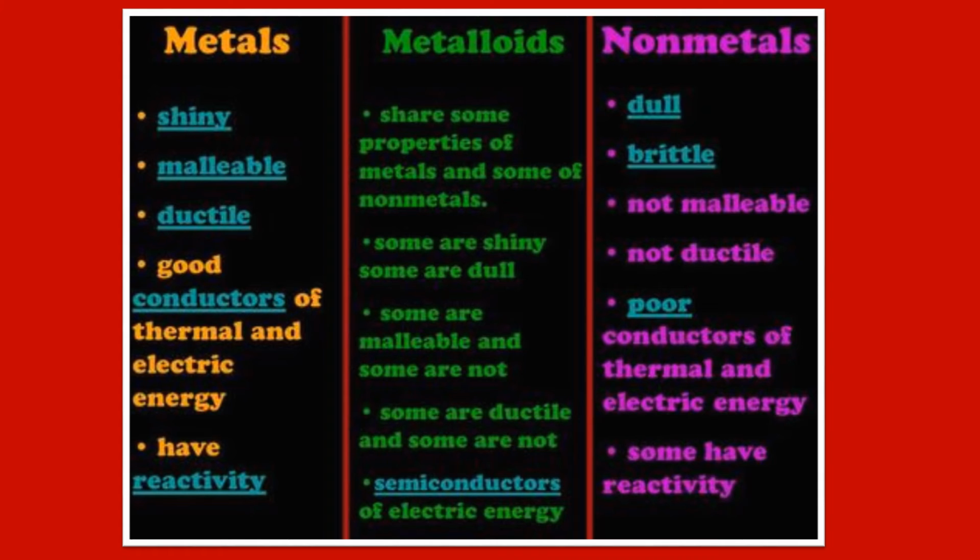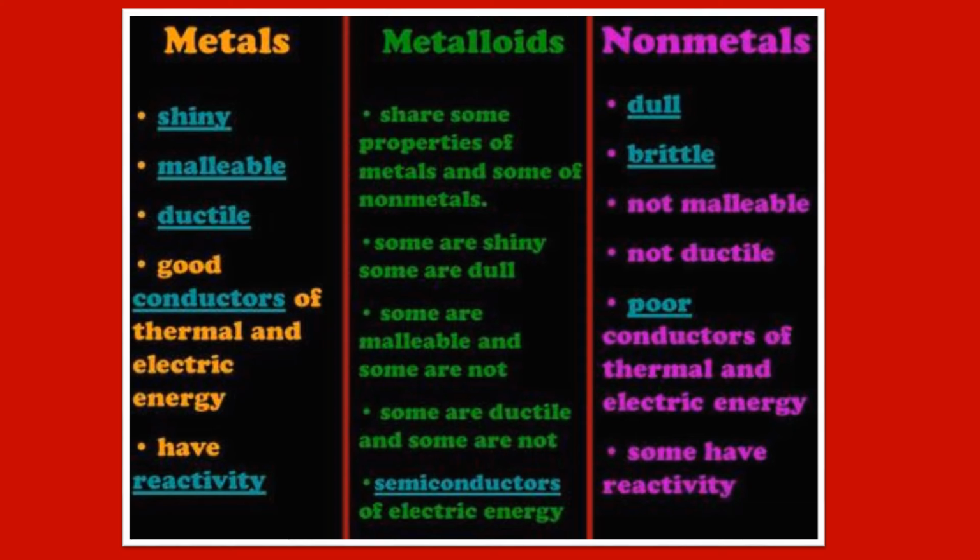If we take carbon, hydrogen, sulfur, they are all very poor conductors of thermal and electrical energy. Some of them are reactive, some of them are not. And also another thing is that non-metals are mostly in gaseous form at room temperature, whereas metals are solid at room temperature except mercury.